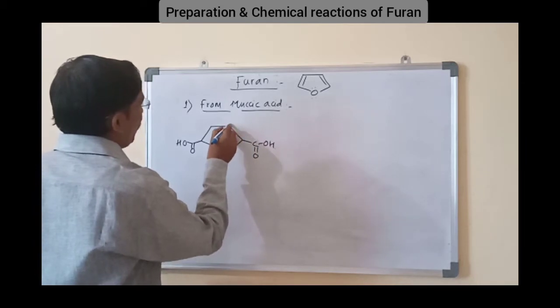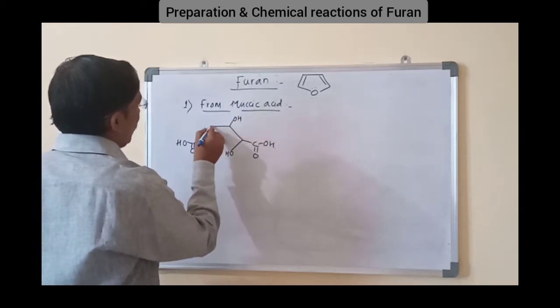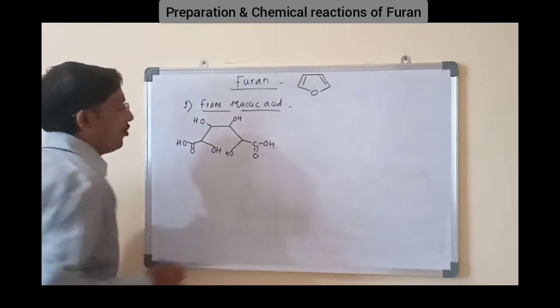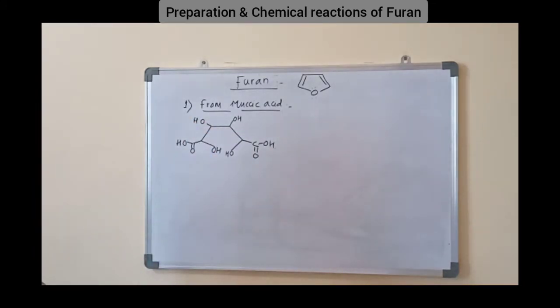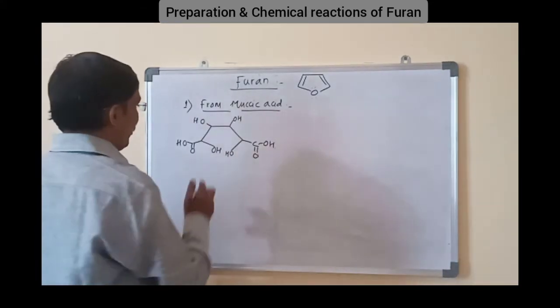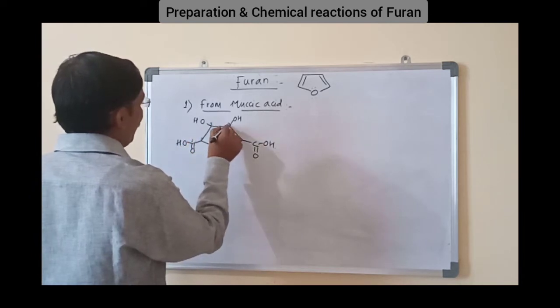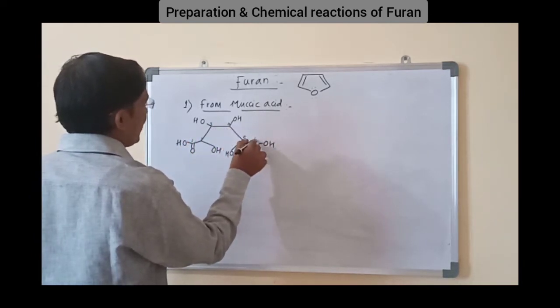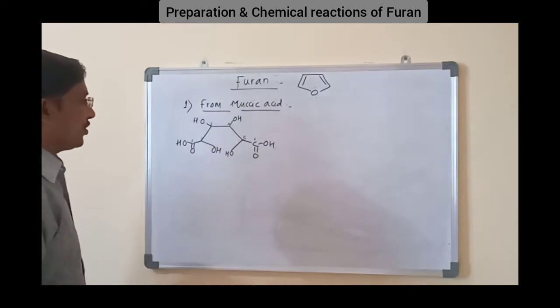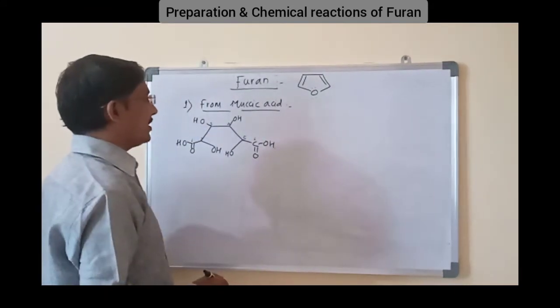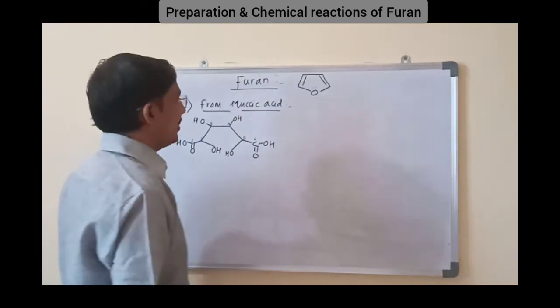Here this is OH, OH. The IUPAC name is 2,3,4,5-tetrahydroxyhexanedioic acid. First carbon, this is second, third, fourth, fifth and sixth. That is, the OH group is present on second, third, fourth, fifth. Tetrahydroxyhexanedioic acid, which is the mucic acid.